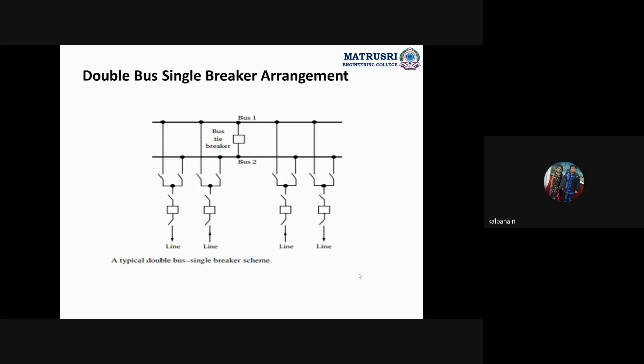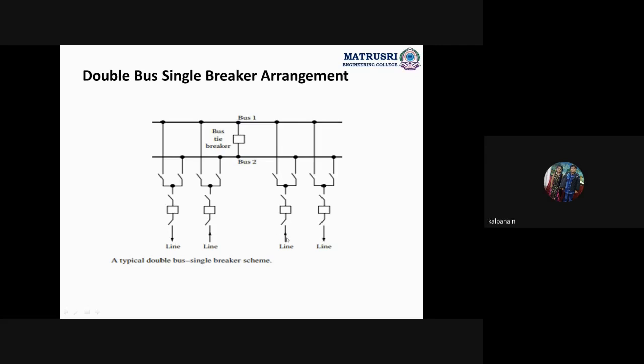If any fault occurs in bus 1, we will get the power supply for the outgoing lines from bus 2. If any fault occurs in bus 2, we will get the power supply from bus 1. For both the buses we give the incoming lines. See, this is the incoming line and this is the outgoing line.